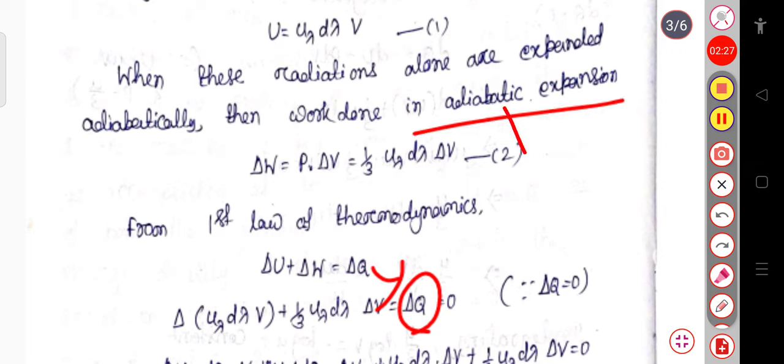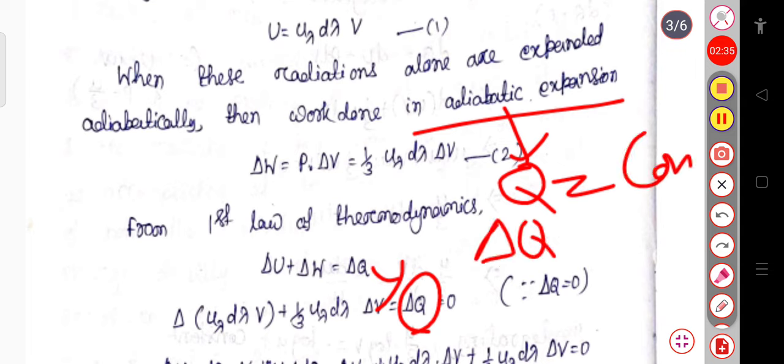Since in adiabatic expansion the heat of the system remains constant, the change in heat delta Q will be 0. Hence delta Q equals 0 in case of adiabatic expansion.